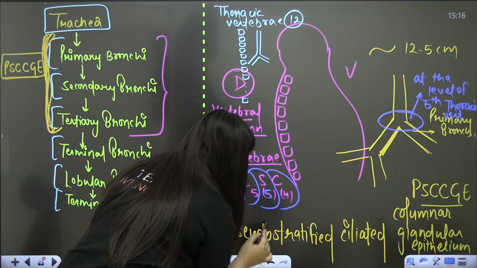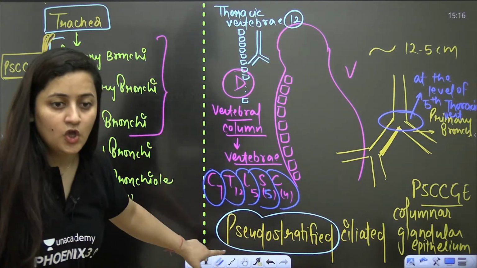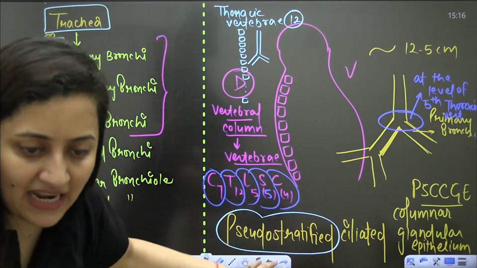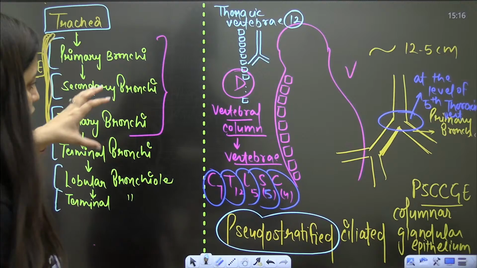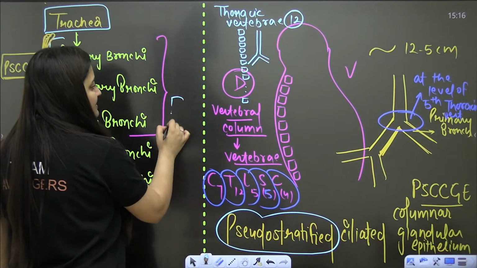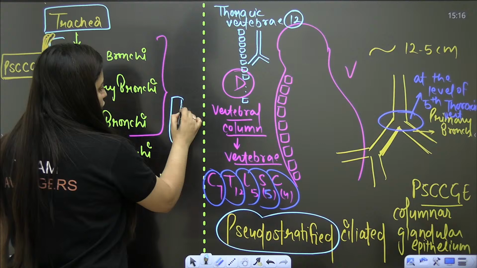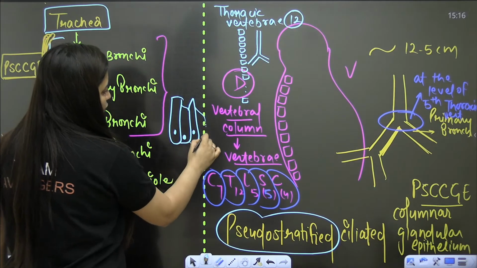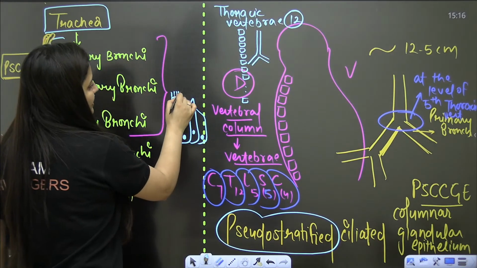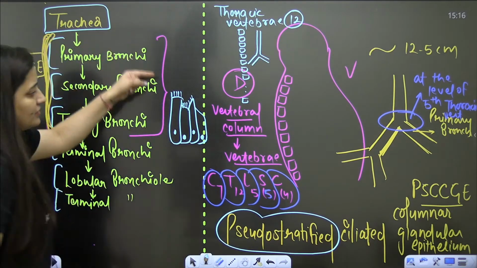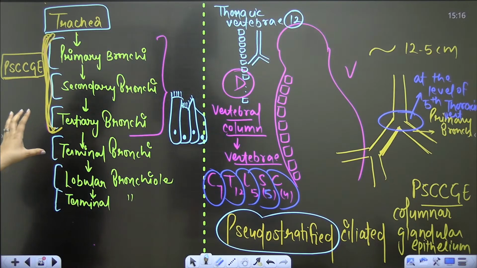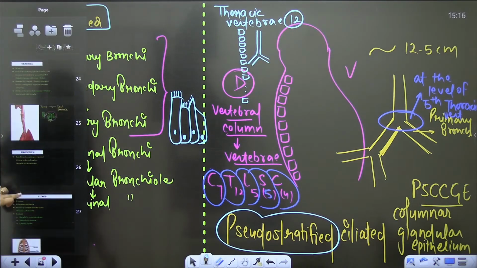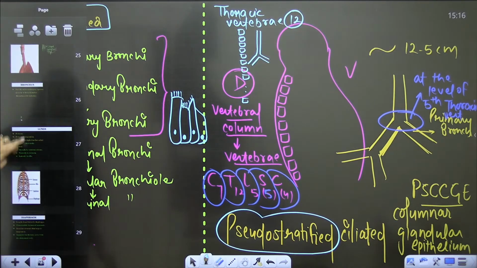Pseudo-stratified means it will look multi-layered, but it is single-layered. It is a modification of columnar cells only, which are tall and slender. The nuclei are present at different levels. Plus, it has cilia, and they are glandular. So this part will be lined by it. Understood? So, C-shaped cartilaginous rings and all. Is it clear?